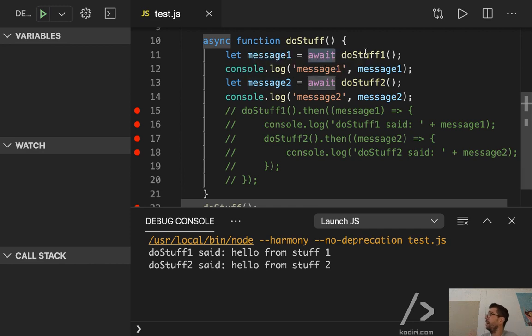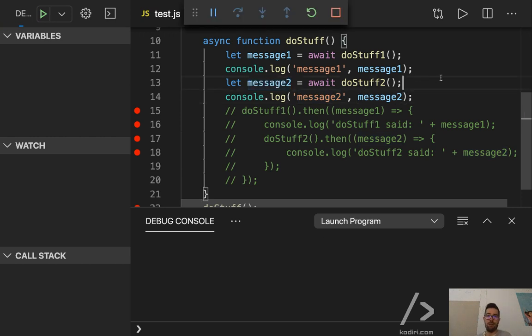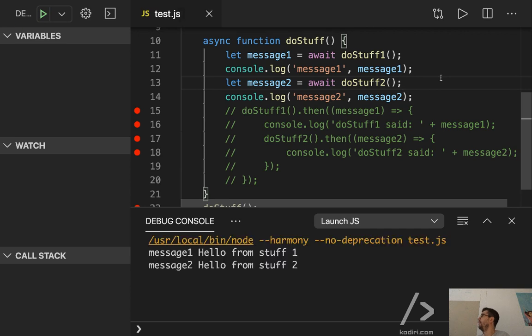So wait there until the do stuff one function is over. It may take 10 minutes. That's okay. JavaScript will wait. Nothing else will happen. Once do stuff one is resolved, save the output into this variable so we can do whatever we want. And likewise, call do stuff two, it will return a promise, so wait there a while, and once function two is over, save the value here, and then display it. So now if I run it again, nothing should change. Here you go. It's the same result, but the code is much more beautiful.